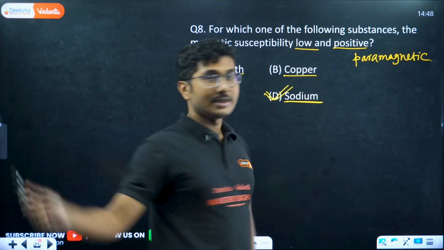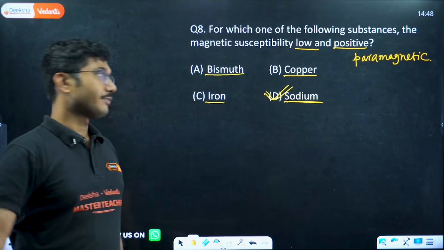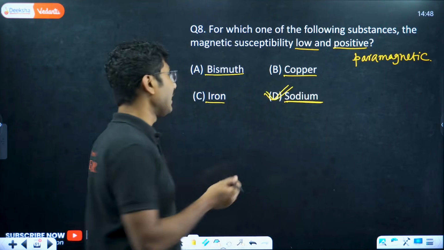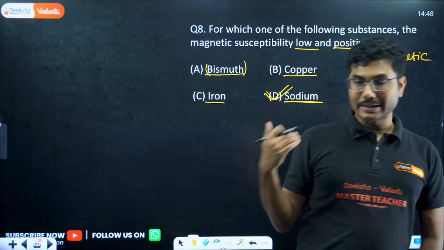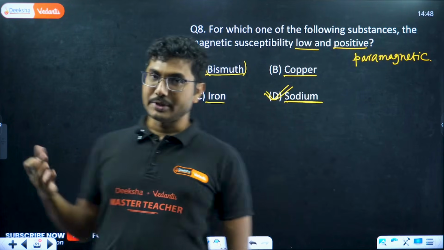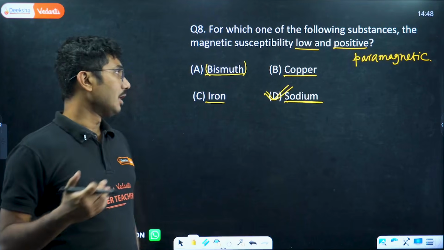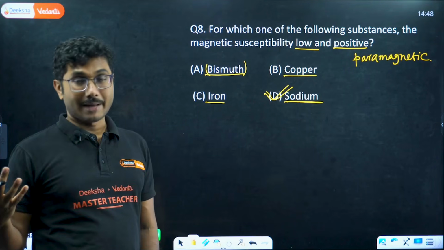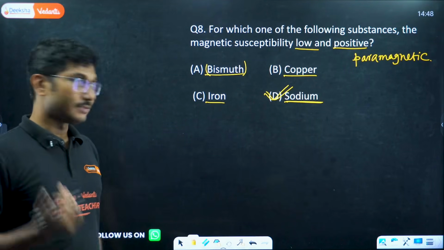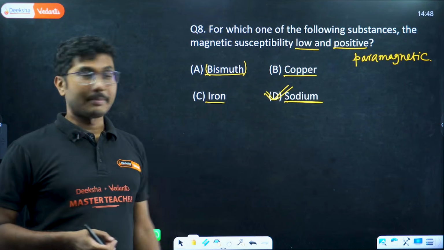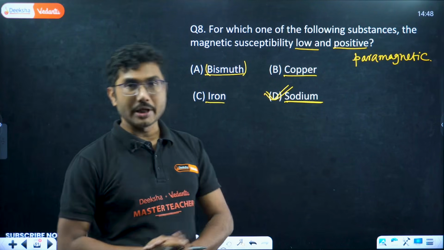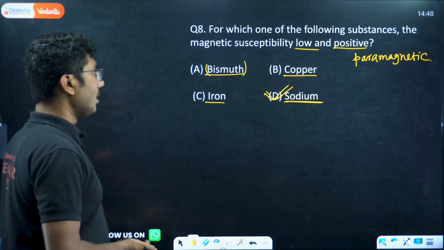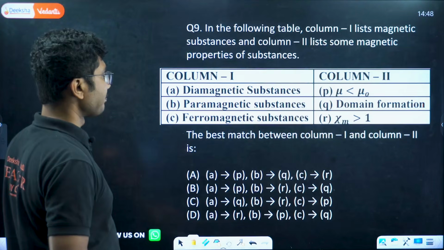Copper, as I mentioned in my lecture, if you are following the lecture from the beginning, is an example of diamagnetic. Bismuth is neither a metal nor a non-metal. It is something in between. So it is not a paramagnetic, it's a diamagnetic as well. So bismuth and copper are diamagnetic. Iron, on the other hand, is the ferromagnetic substance. Only sodium is the example of paramagnetic substance over here.